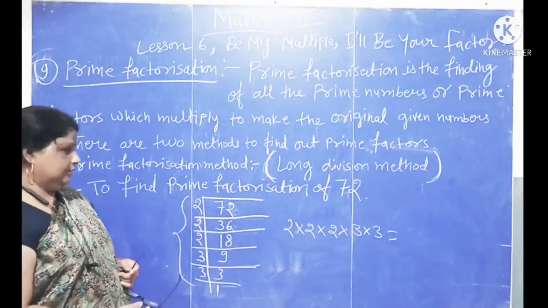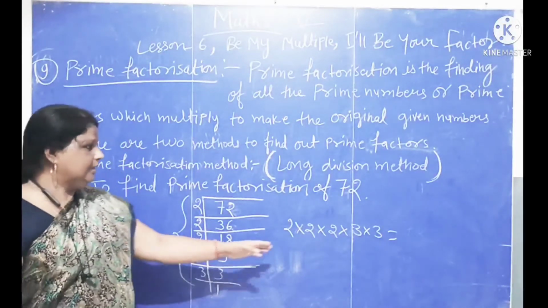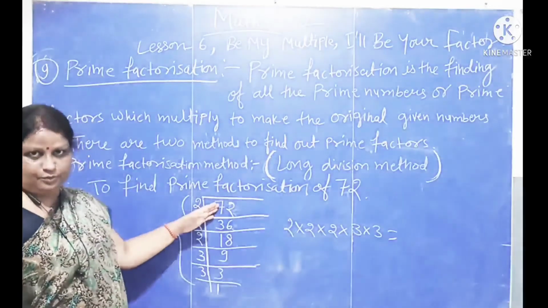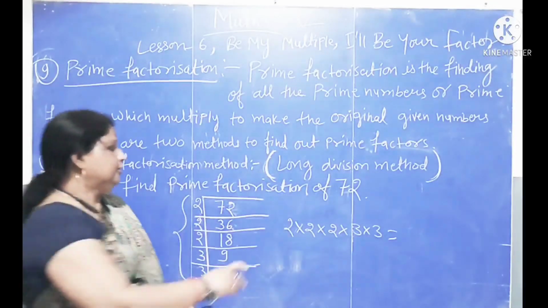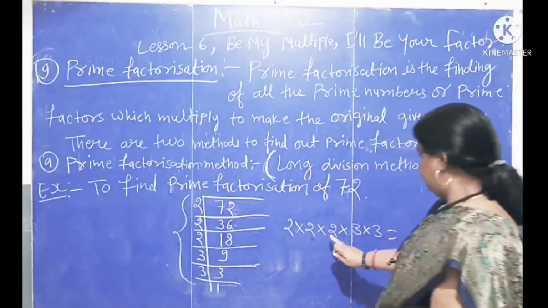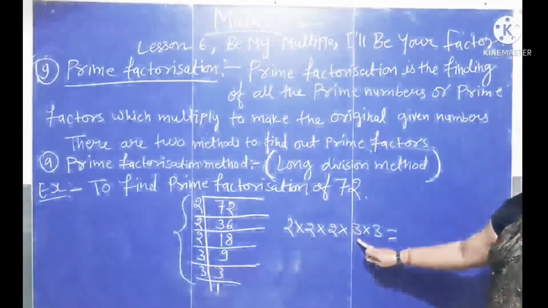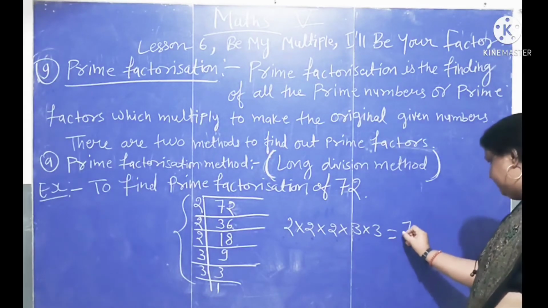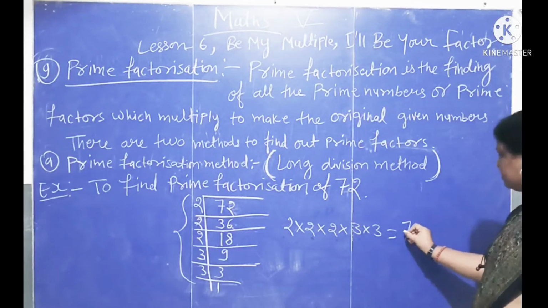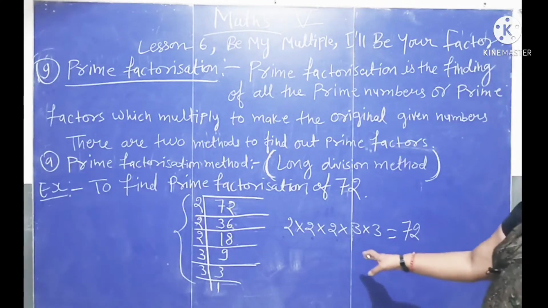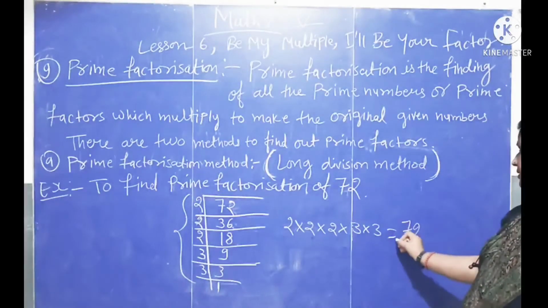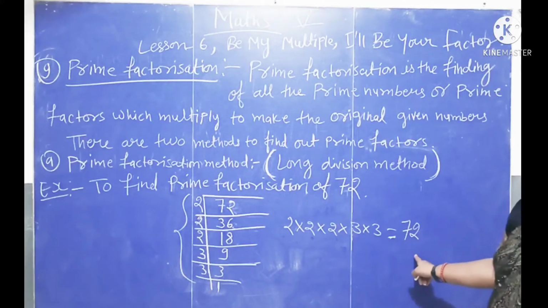If you multiply these prime factors, we will get 72. Let's check. 2 2 is 4, 4 2 is 8, 8 3 is 24, and 24 3 is 72. Here is 72. So multiplying these factors, we get the original given number.